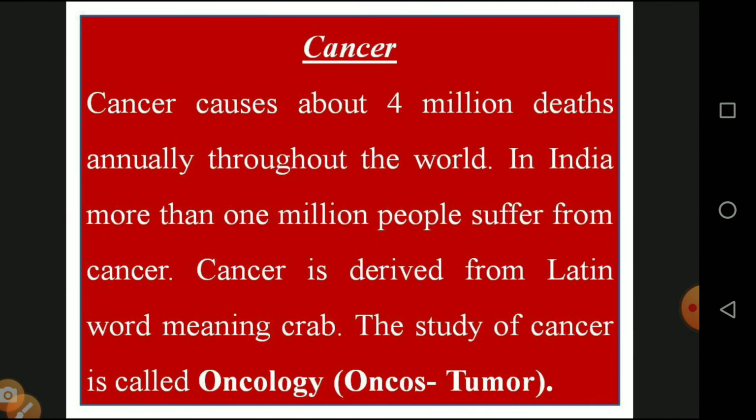Number one, cancer. A simple definition: the uncontrolled proliferation of cell division is called cancer. Various types of cancers are available. We know a little bit about skin cancer, bone cancer, liver cancer, stomach cancer, oral cancer, lung cancer, breast cancer, and blood cancer. These are the cancers we know very well. They also have some scientific terminology like sarcoma, carcinoma, lymphoma, and leukemia.